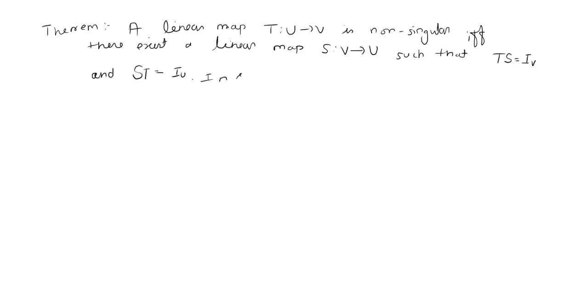In such a case, S is nothing but T inverse and T is nothing but S inverse.